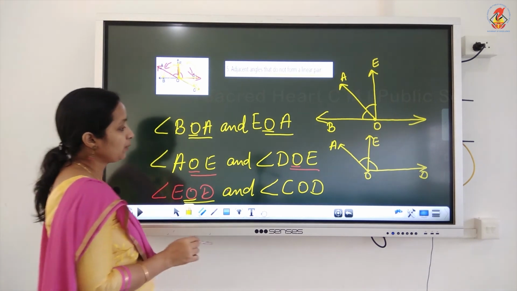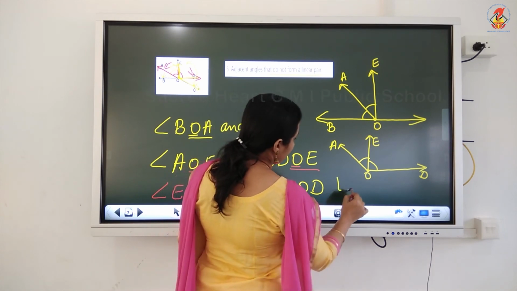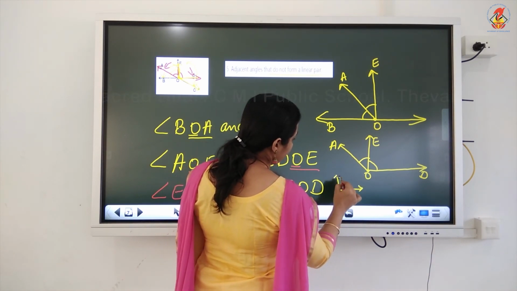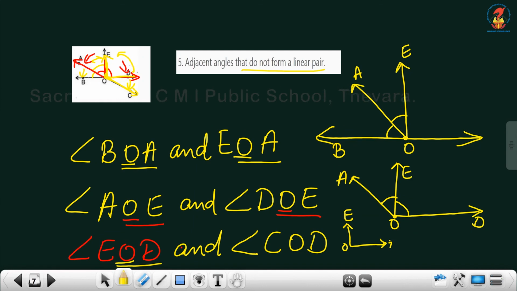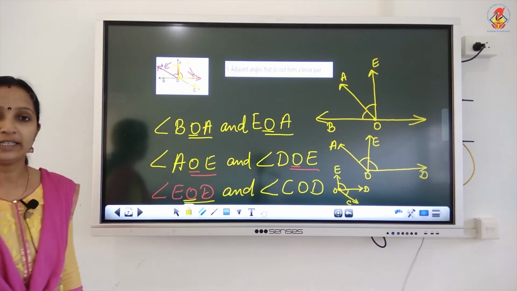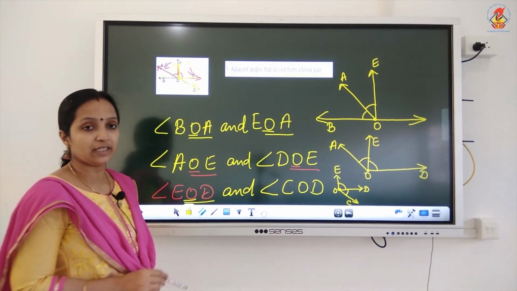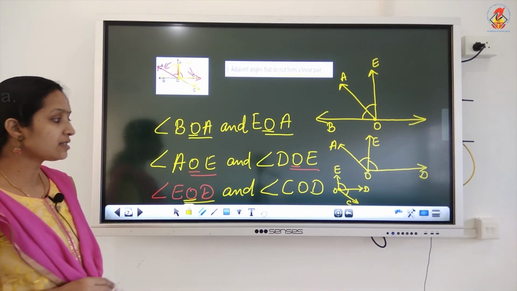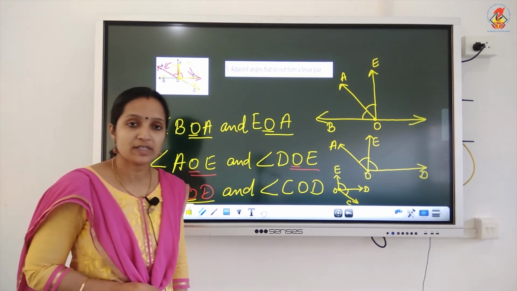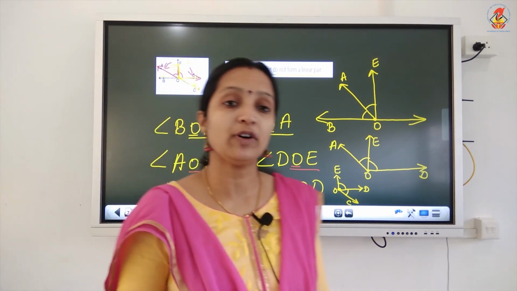And what about the third one? The third one is EOD and DOC, this figure. This angle and this angle also do not form a linear pair, their sum is not 180 degrees. So they are adjacent angles. That is the third pair of adjacent angles that do not form a linear pair.